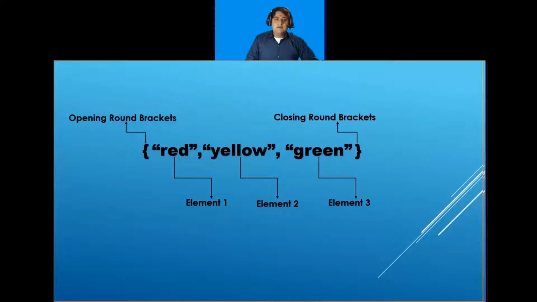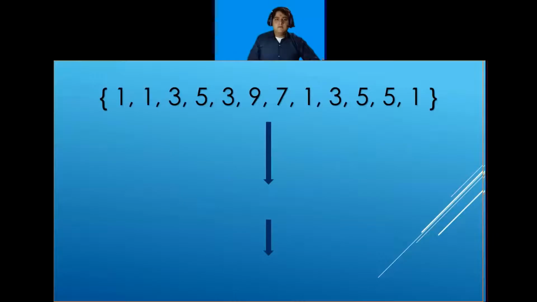So remember that the property of the set is that it does not allow any duplicate values and the output of the set is also random. For example, here is my set. In this set, I have some random integer values. So my output will be like this, in which no duplicate values will be there and my output might be random, or my output will be like this.